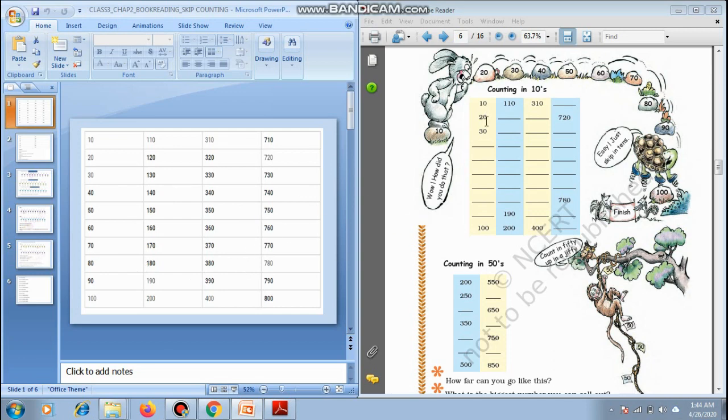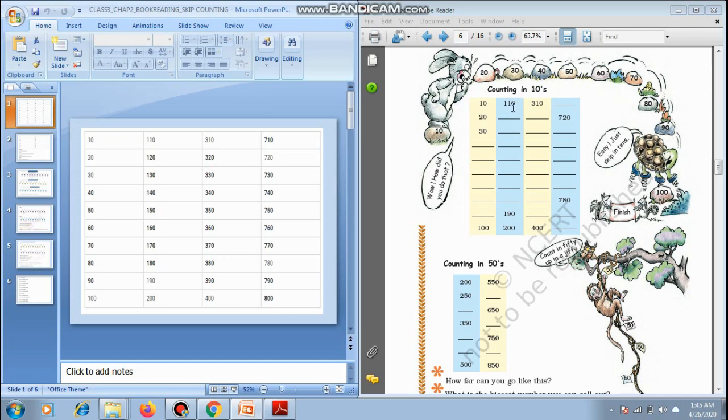10, 20, 30. Then after 30 what will come? 40, 50, 60, 70, 80, 90 and 100. Let's go on to the next line. 110.